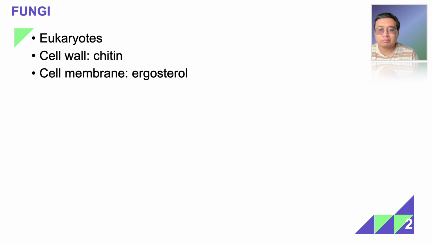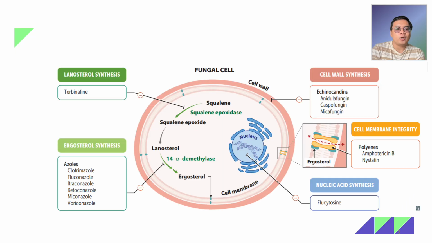Okay. But of course, hindi lang naman cell wall at cell membrane ang target ng antifungal agents. Meron din sa microtubule, meron din sa DNA synthesis. Tingnan natin yan sa next slide. Okay, this is a fungal cell. As I have mentioned, merong fungal cell wall and fungal cell membrane. Ano nga ulit yung component ng fungal cell wall? Chitin and beta-glucans. Okay, meron tayong mga tinatawag na cell wall synthesis inhibitors. These are called the echinocandins and you could recognize them based on their suffix fungin, like anidulafungin, caspofungin, and micafungin. Right, cell wall synthesis inhibitors. They inhibit the synthesis of beta-glucan, which is a component of chitin.